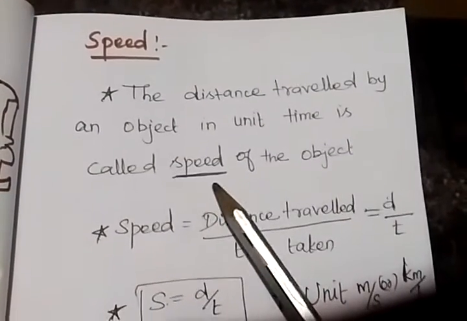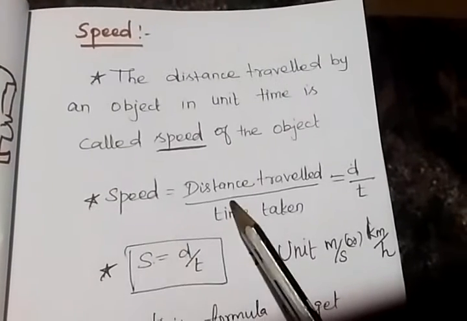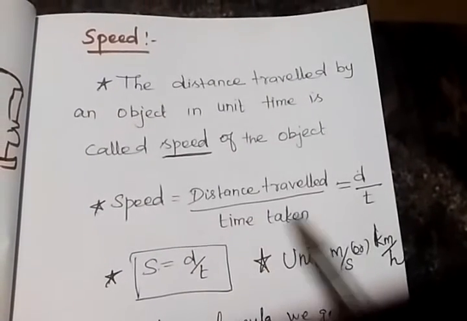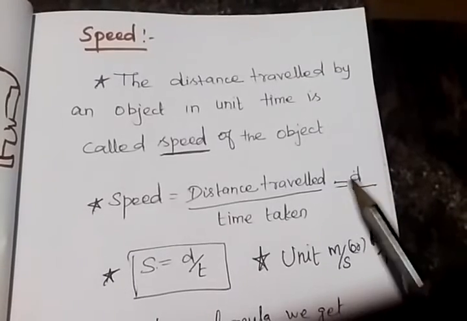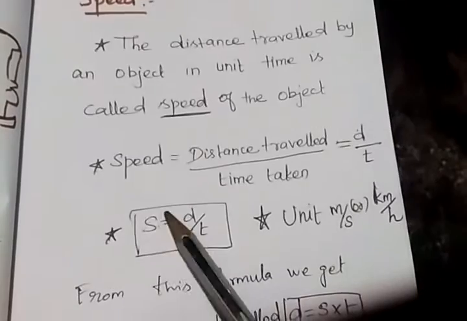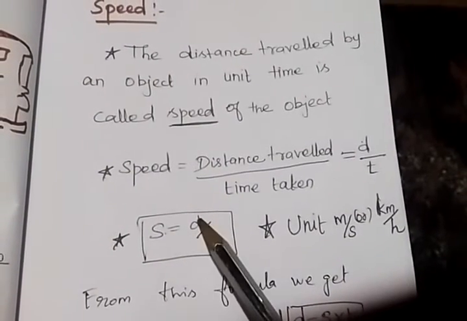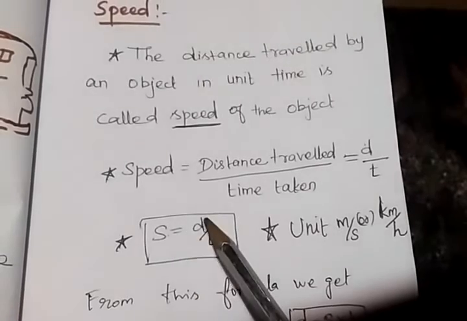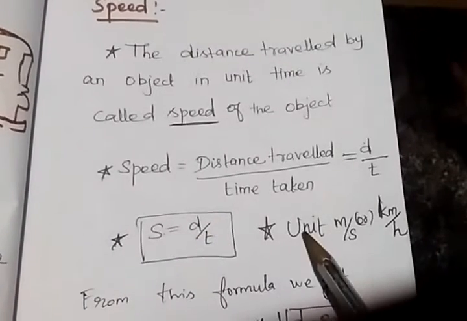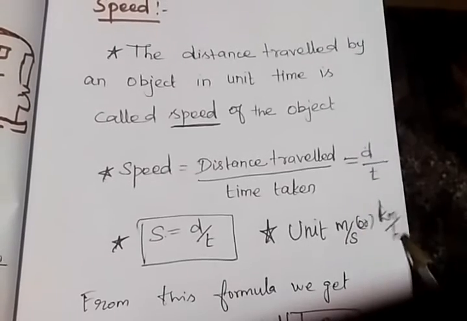So we write the expression: speed is equal to distance traveled by time taken. We get distance traveled d and time taken t. So the speed s is equal to d by t. Speed s equals distance by time, s equals d by t. The unit of speed is meter per second or kilometer per hour.